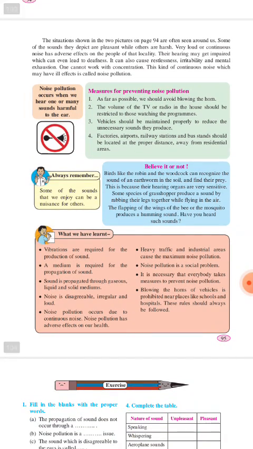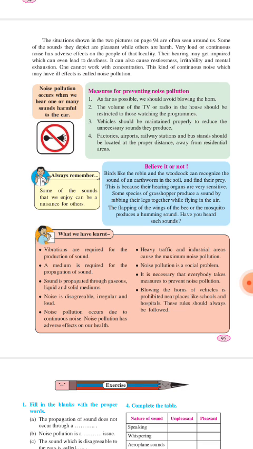So what are the things you should do to prevent noise pollution? As far as possible, we should avoid blowing the horn unnecessarily. Don't honk on your bike. The volume of the TV and the radio should be very low. Vehicles should be maintained properly. Sometimes vehicles also create unnecessary sound, so they should be maintained properly.